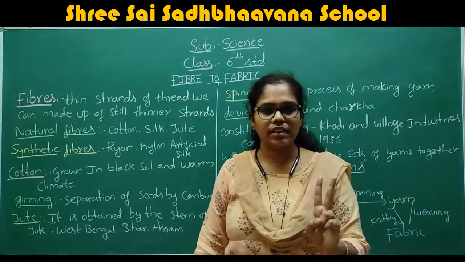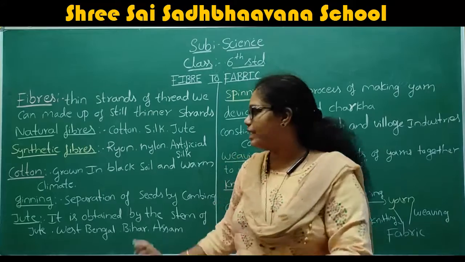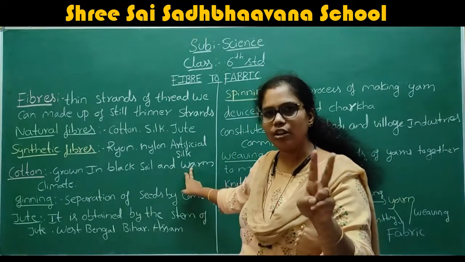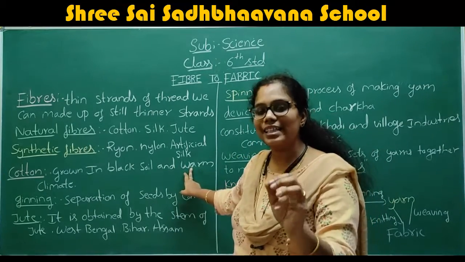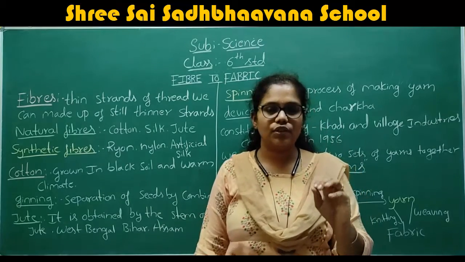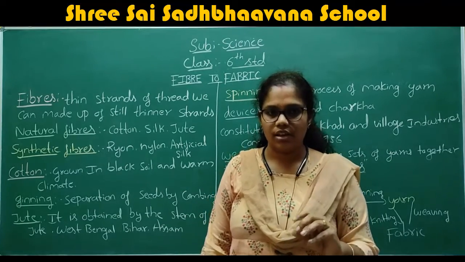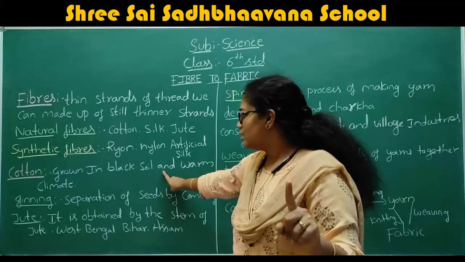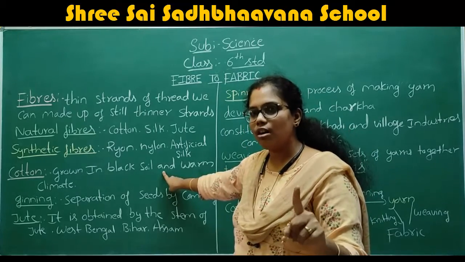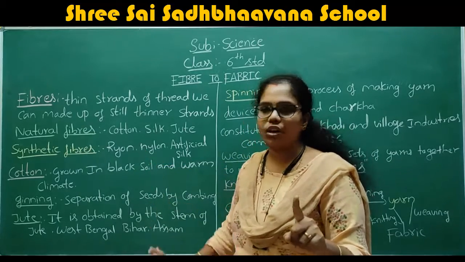First of all, two things are to be understood here. One is where exactly the cotton grows and what is the exact climatic condition for the growing of cotton trees. The soil we use to grow the cotton is black soil.